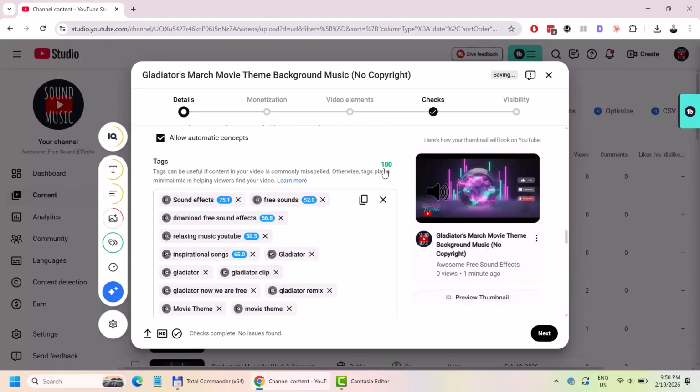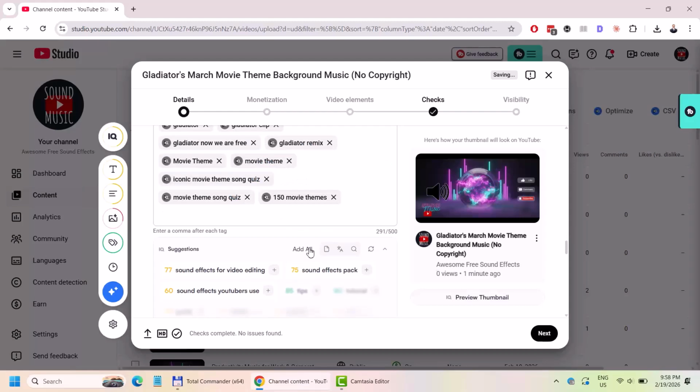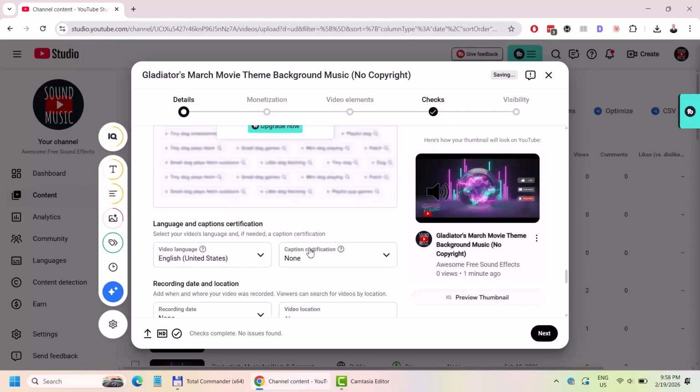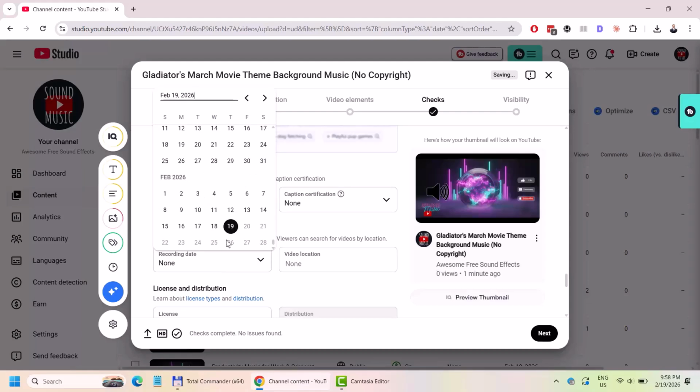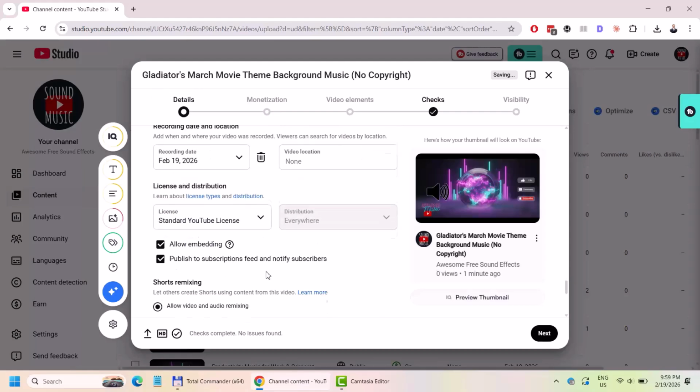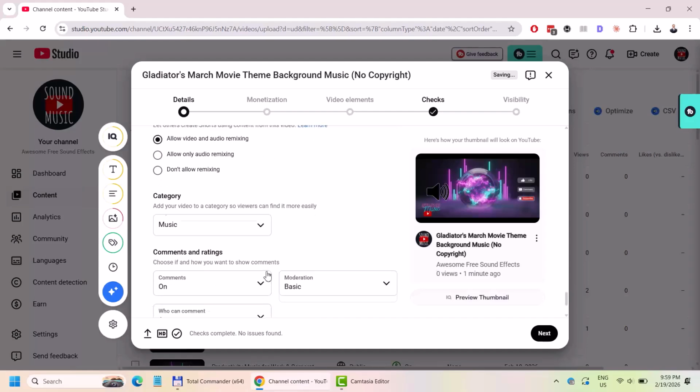Okay, now tags are 100%, it's green. And let's check this recording date. Next, category is selected to music.